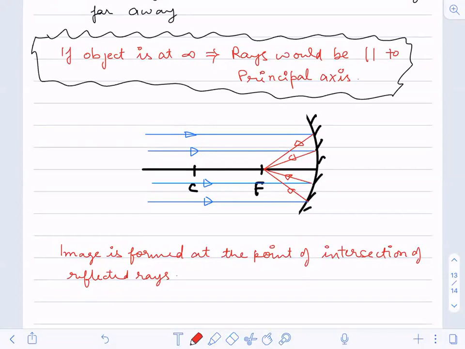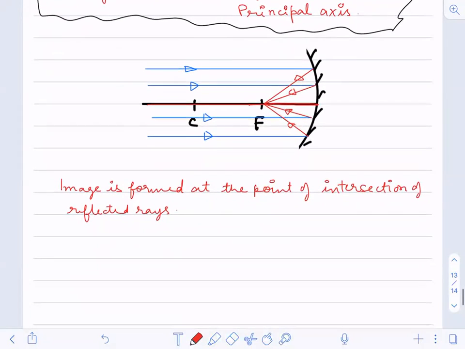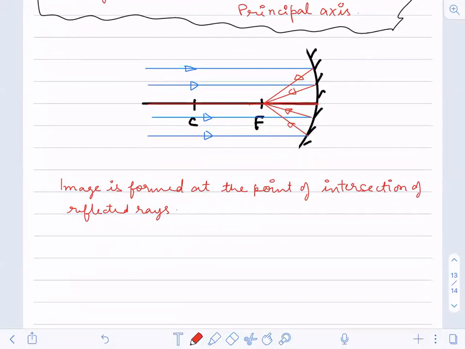If an object is kept at infinity, one ray will coincide with the principal axis. Yes, it may coincide. Correct. It will go along that line only, no problem. Even if it passes along the principal axis, it will pass through that only. Okay, so what do I have to write now?